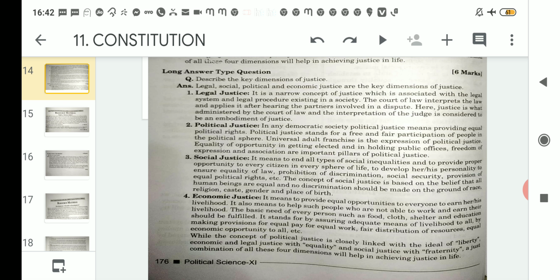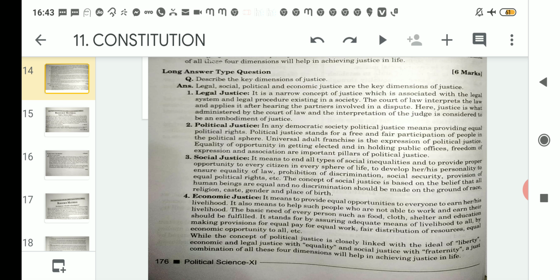That means it ensures that everyone should earn his or her livelihood. The basic needs of every person, such as food, clothes, shelter and education, should be fulfilled. We know that the basic needs of every human being, suppose you or maybe me, we all have basic needs such as clothes, food, shelter and education. So all these should be fulfilled through the economic way. And in this area, economic justice actually works so that basic things like food, clothes, shelter and education are fulfilled. It stands for assuring adequate means of livelihood to all, by making provisions for equal pay for equal work, then fair distribution of resources, and equal economic opportunity to all should also be given.